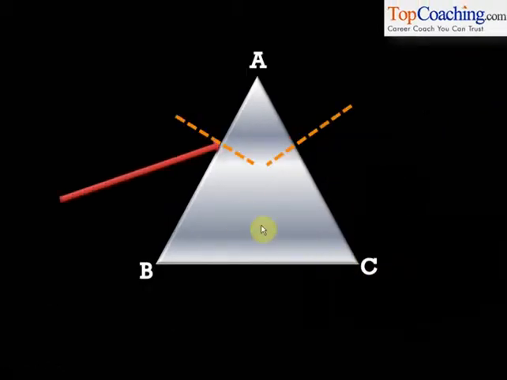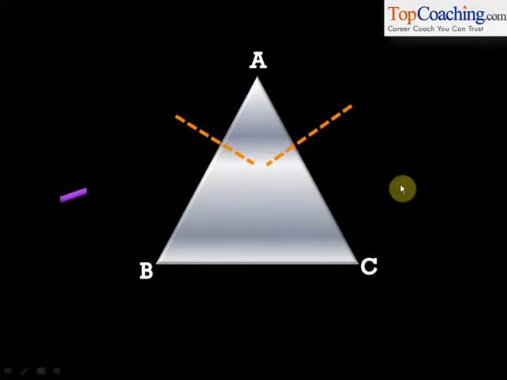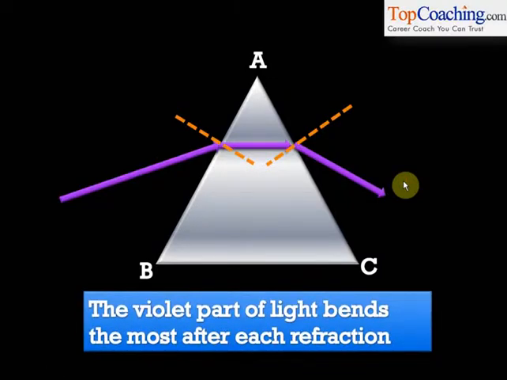Splitting happens because red light gets refracted the least and violet light gets refracted the most. White light consists of 7 colors, and out of these colors red light gets refracted the least and violet light the most, and therefore different colors of light bend differently after refraction. This leads to the splitting up of light, as different colors bend by different angles and get refracted differently.